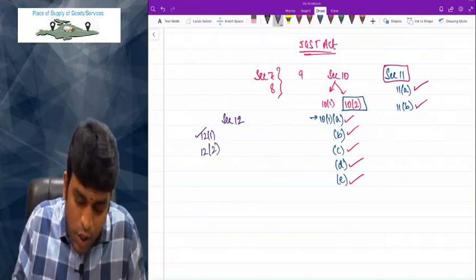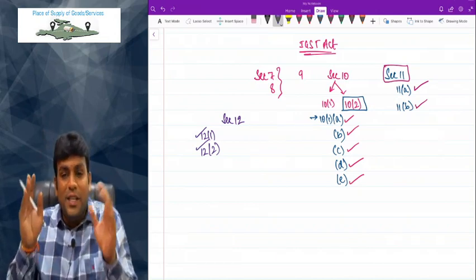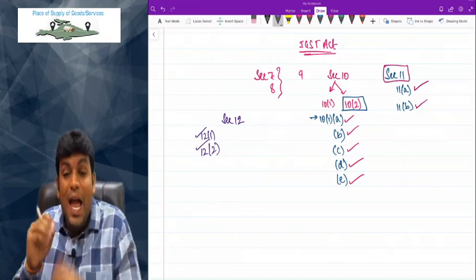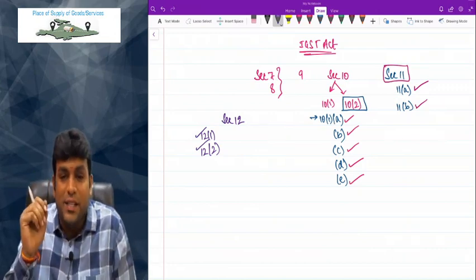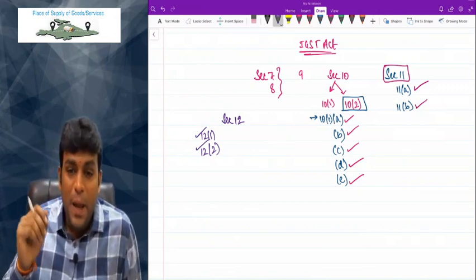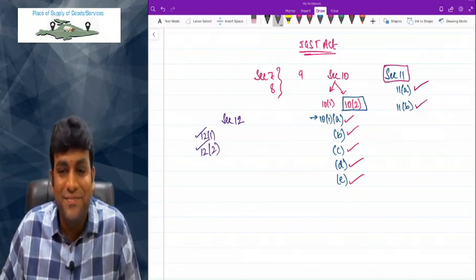What does 12.2 talk about? 12.2 is basically the general rule which says that if a recipient is registered person, place of supply is the location of such person. And if recipient is unregistered person, if address on record exists, then location of recipient. But if address on record does not exist, then location of supplier.